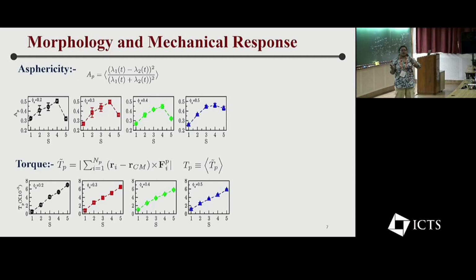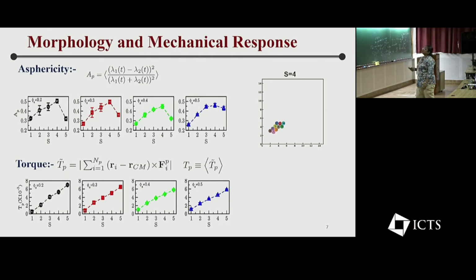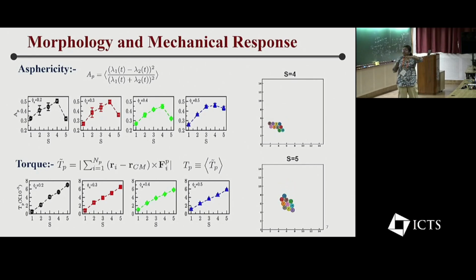So from here we can predict that in size ratio 5, the cluster had more chance to rotate, but this did not happen. When you observe this video for size ratio 4, all particles are fixed inside the cluster. But when we see size ratio 5, if you observe particle number 4, it changed its position. It means it exchanged its neighborhood inside the cluster. So whatever torque was applied in the case of size ratio 5, it was used in exchanging the neighborhood inside the cluster.